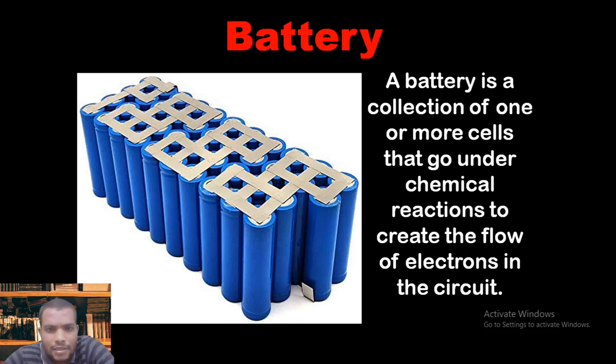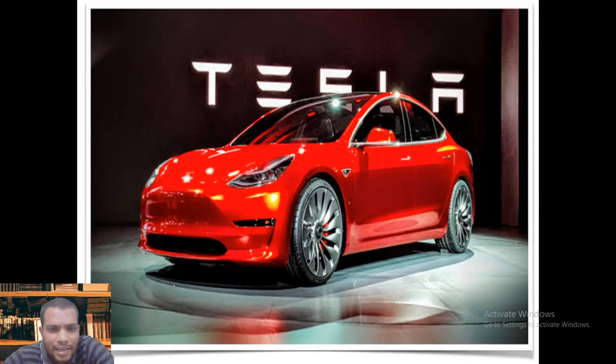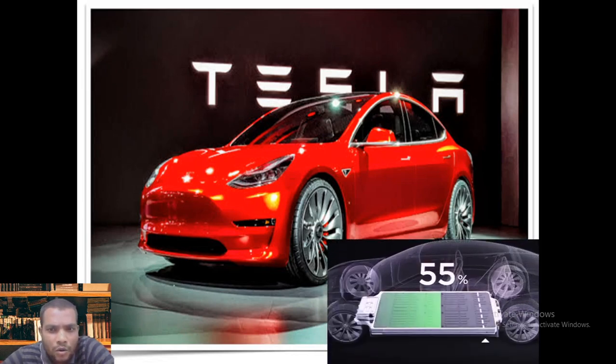Nowadays its capacity has increased so much that electric cars, EVs, have started to run with the help of these batteries. New combinations of chemical compositions have come up, and they are capable of storing electric energy.